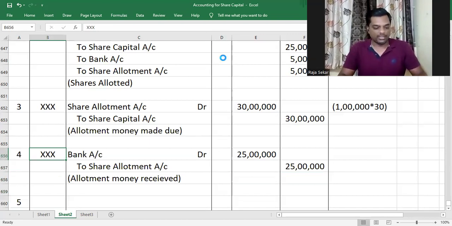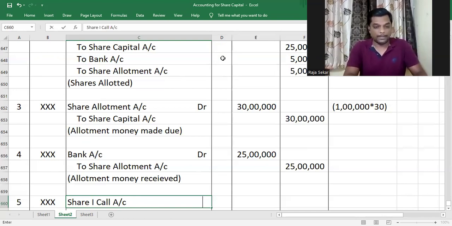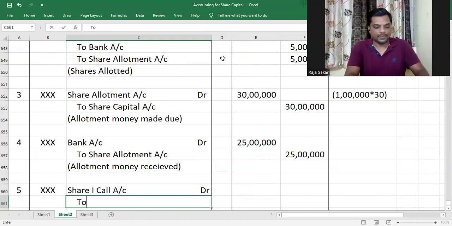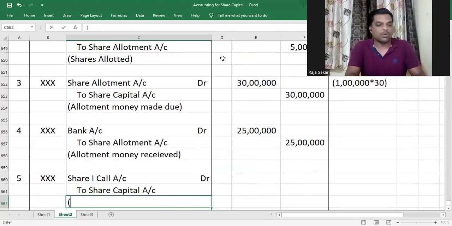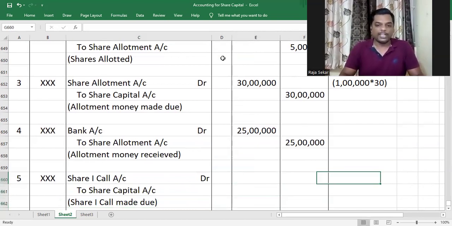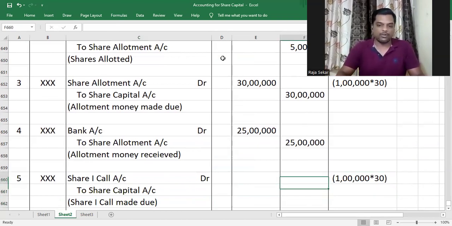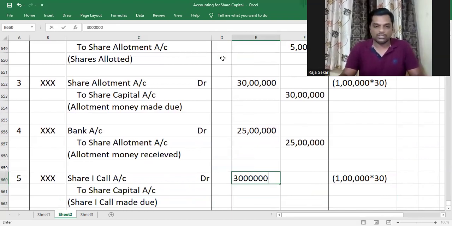And then we go ahead and make the first call due. And the journal entry for making first call due is share first call account debit to share capital account. These are the usual entries. There's nothing complicated here. Share first call made due. Make it due for the entire 1 lakh shares. First call amount was 30, and therefore it will be 1 lakh into 30, which is 30 lakh.